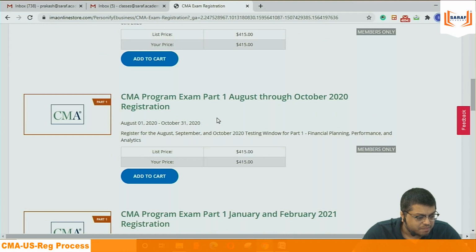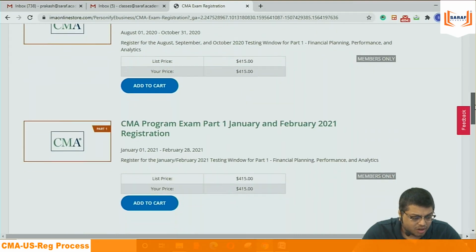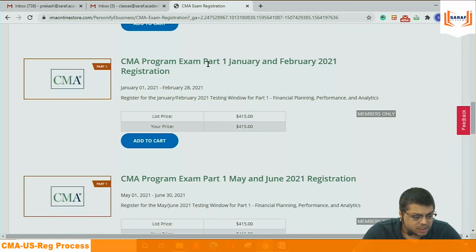This is the Chinese CMA program exam Part 1, August to October. You can give the exam any day from August to October. Registration is already going on. Then January to February is also going on. That means for the time being, the November, December exam is not there. But as per my understanding, because of COVID, they will start exams for October, November also.